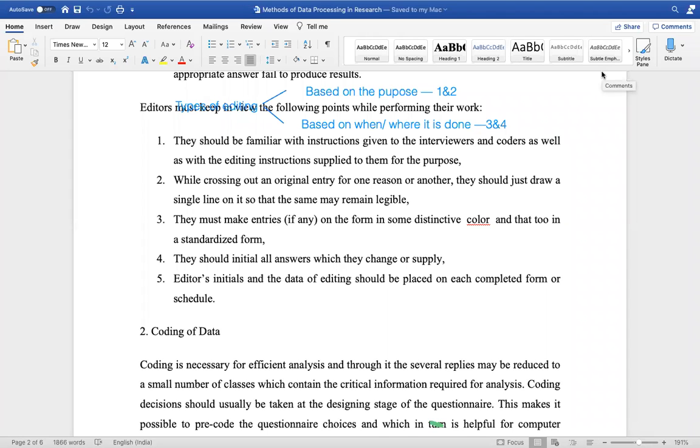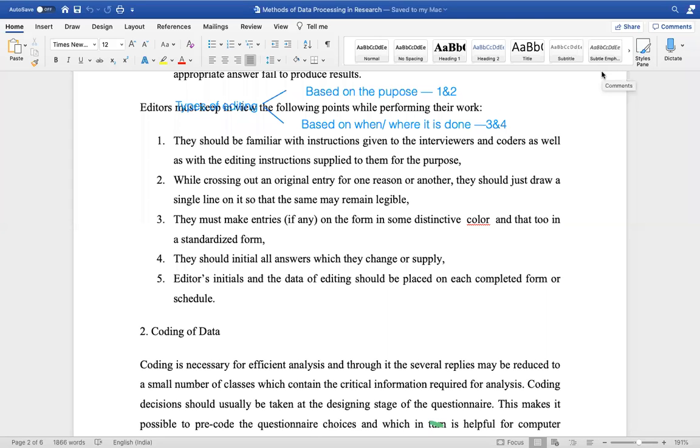And if the initial answers change again, or if he fills in wherever there was no response, that also has to be marked with a symbol or a color. And finally, he has to initial. If it is a Google form, everything is converted to an Excel sheet, and whatever you mark, you can mark with a yellow or pink shade, whatever suits you. Also, if a respondent has not responded properly, you can delete that row conveniently.